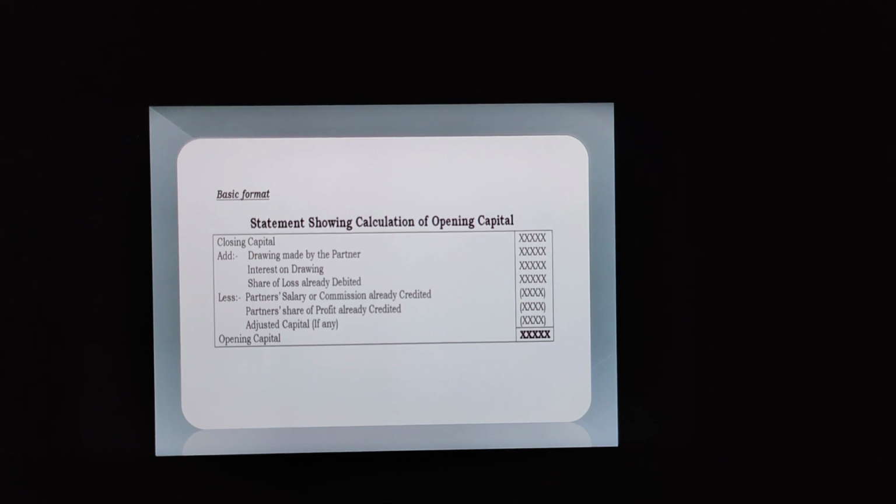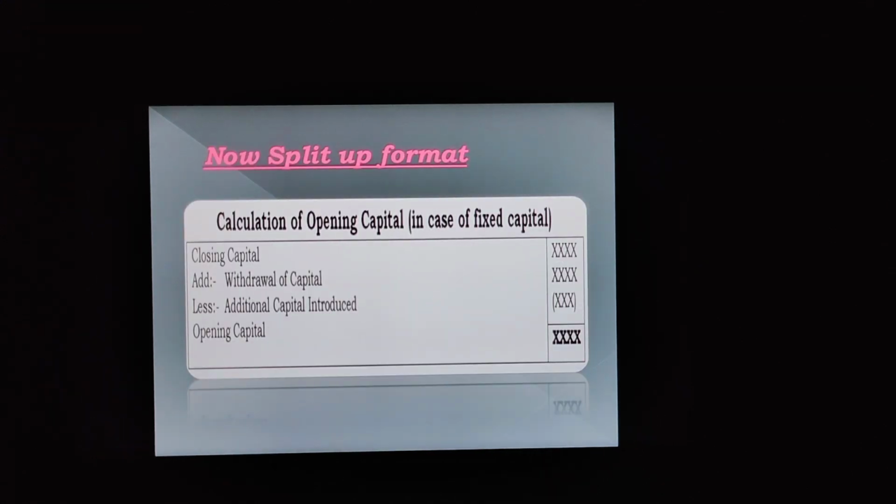So if we do certain kinds of addition and deduction, we will get the opening capital, and we have to provide interest on this amount only. So this one is the basic format. Now the split up format. See class, in case of fixed capital, if the capital is fixed in the firm, then what we have to do?